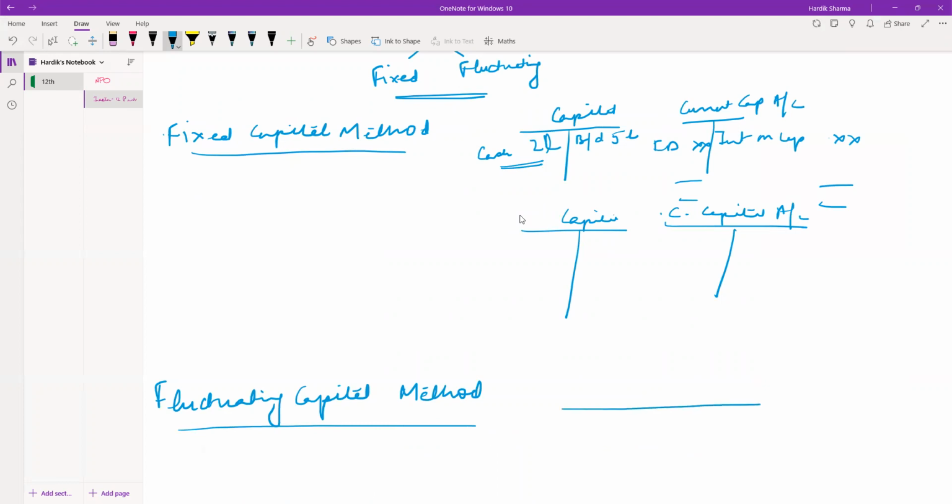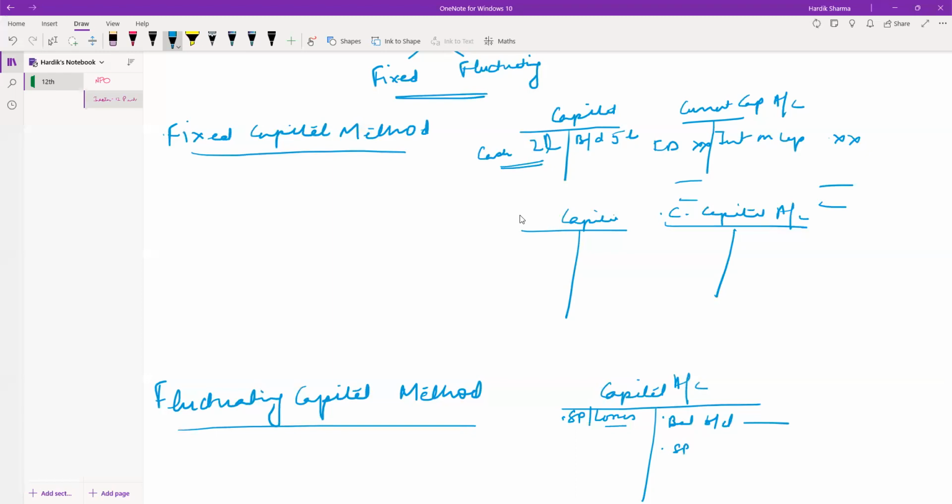We only prepare one account, that is called capital account. What does this capital account contain? This capital account contains the balance brought down, then share of profits, right? Share of profits will be credited here. The losses will be debited here.